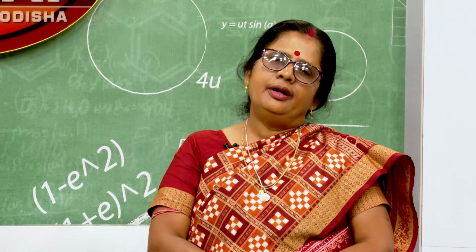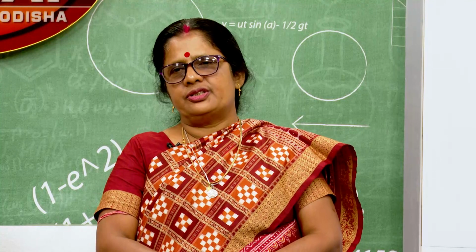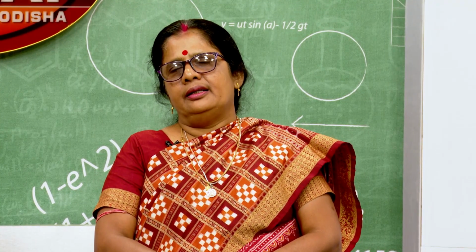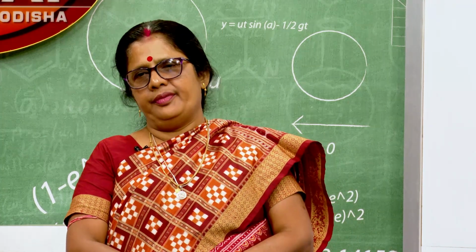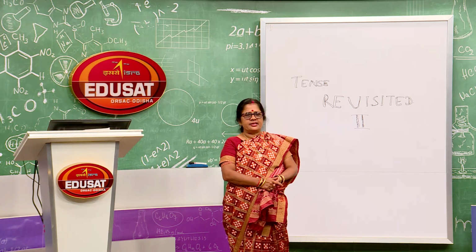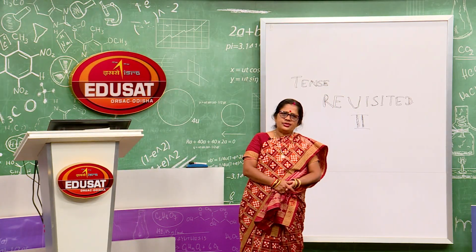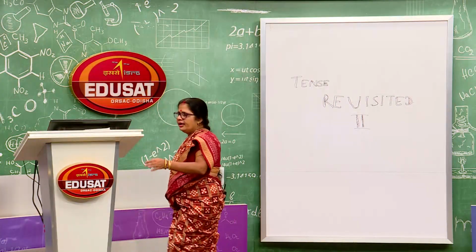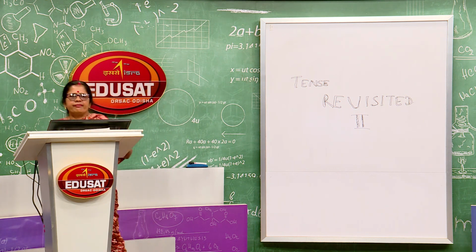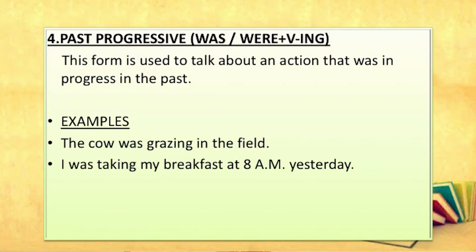And past simple, for past actions we use past simple, and the verb takes the second form. Likewise, past progressive, as we have already discussed, the verb form is was, were plus verb ing. The cow was grazing in the field.